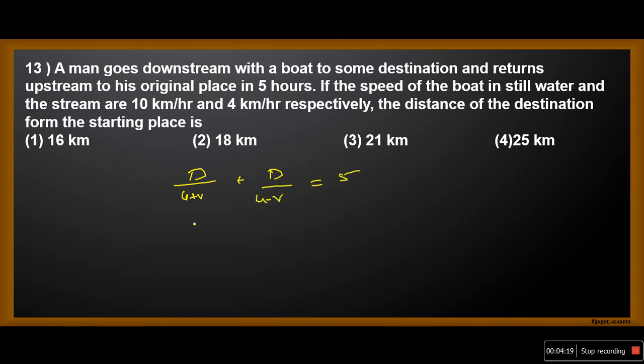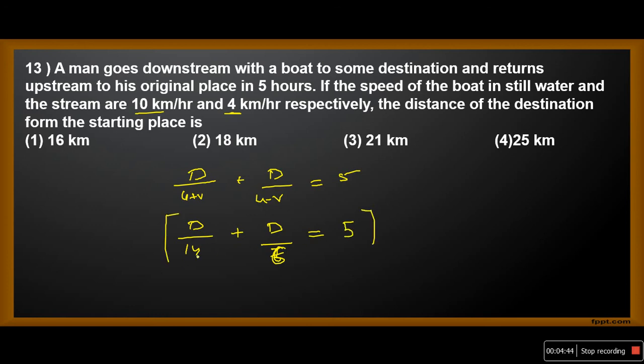So we have to find the distance. So d by, speed of the boat is 10 and speed of the current is 4. So downstream speed is 14, plus d by 6, 10 minus 4 is 6, which is equal to 5.